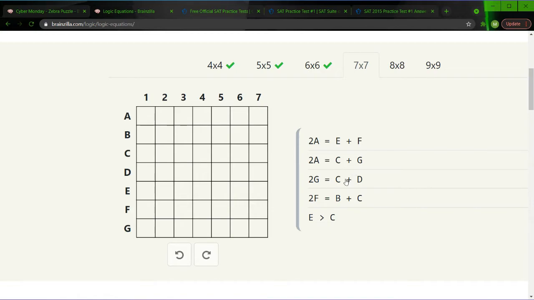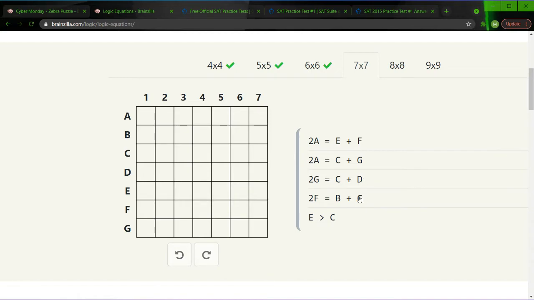If C and D add up to be even, they're either both even or both odd. Considering C on these two equations has to be the same, we can conclude that G and D are either both even or both odd, because when added with C, they both turn out to be even. So they both complement C in that sort of manner.